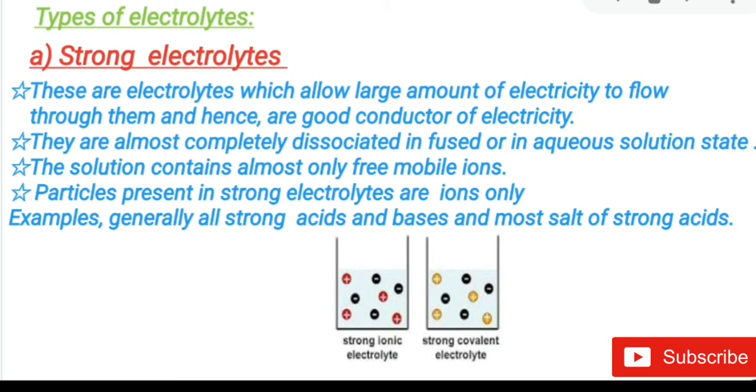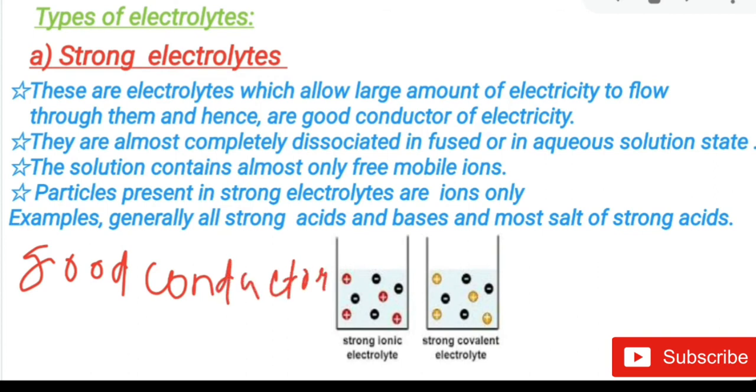Particles present in a strong electrolyte are ions only. Example, generally all strong acids and bases and most of the salts of strong acids are strong electrolytes. So what is a strong electrolyte? The electrolyte which conducts a large amount of electricity is known as a strong electrolyte. If they conduct a large amount of electricity, they are known as good conductors, because they conduct a large amount of electric current.